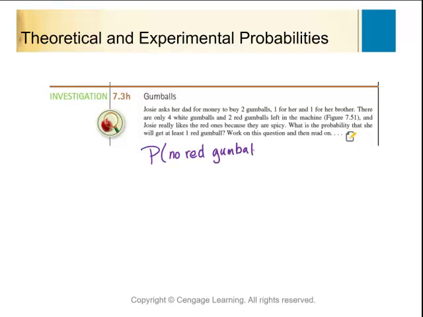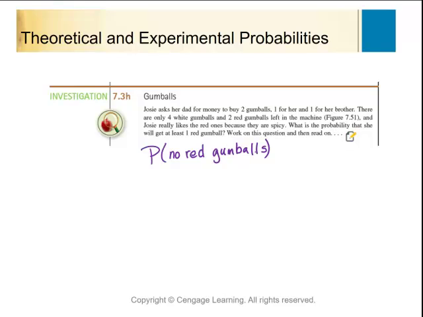Because if I do at least one, that means I have to do the probability of one, and then I have to do the probability of two, because two red ones would also work, and then I would have to add those. But probability of no red gumballs means that I get a white gumball, and then I get another white gumball.